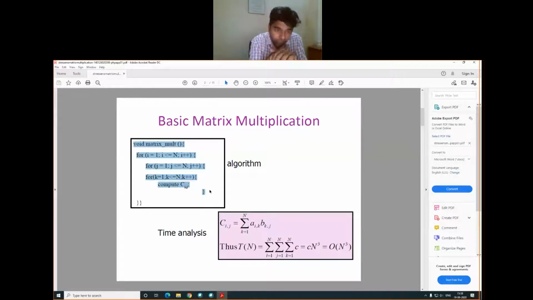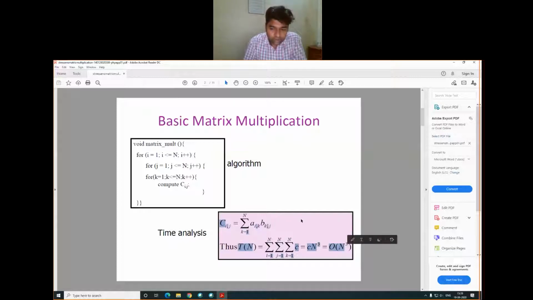Okay. So the basic matrix multiplication operation, as we have seen, contains three for loops, and we have discussed earlier already what every loop is used for. The time analysis is given here, and finally we can see that the time complexity is big O of n cube. Why n cube? Because from here we can see that there are three loops, and the summation of these three loops is performed. As I have told earlier, when we compute the time complexity of any algorithm, we always focus on the dominating term.